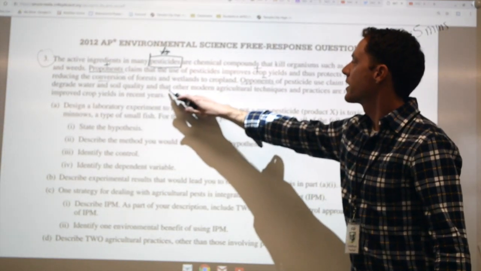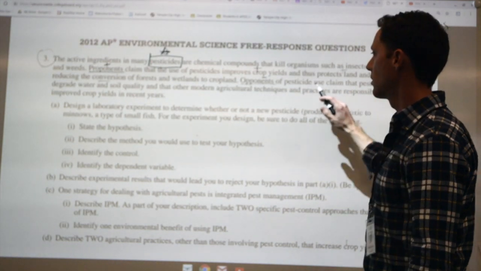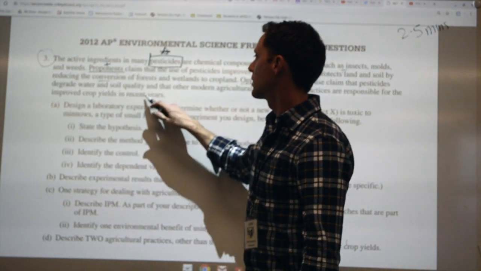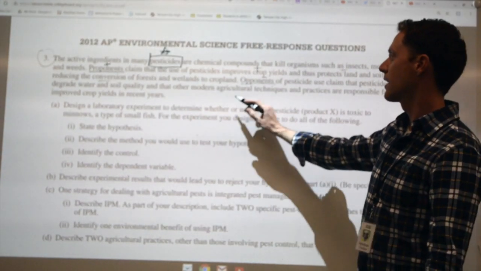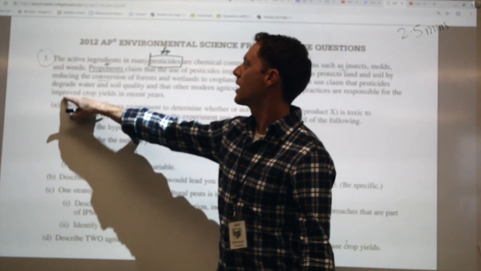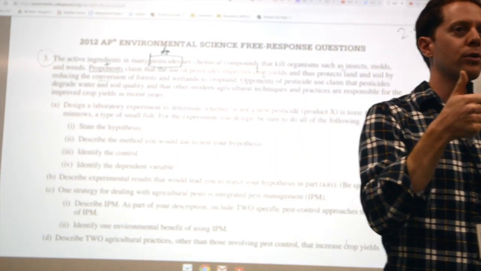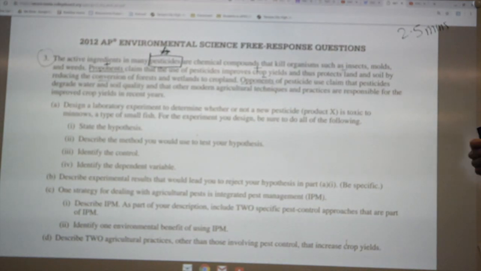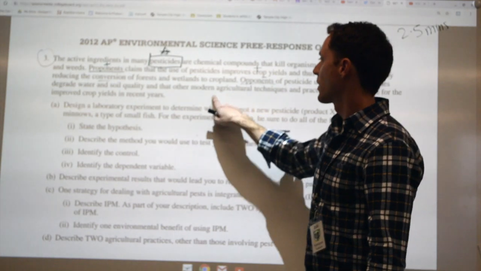Next, it goes on to say that other modern agricultural techniques and practices are responsible for the improved crop yields in recent years. So again, it's another long sentence. And if you're not paying attention, you may read improved crop yields in recent years as a good thing, right? If you have improved crops and more things, you may think that's a positive. But why is it in the opponent's portion of the sentence? So we have to pay attention.